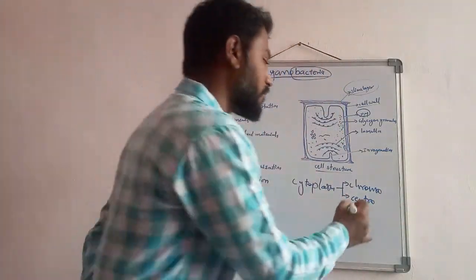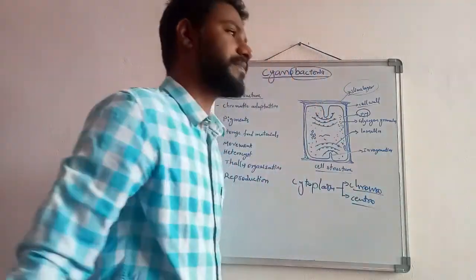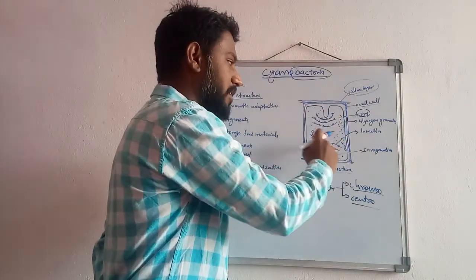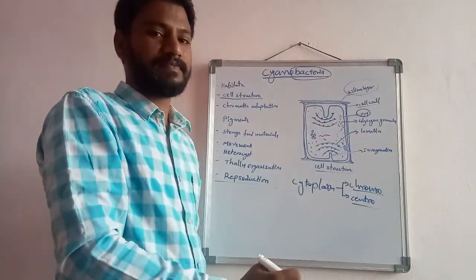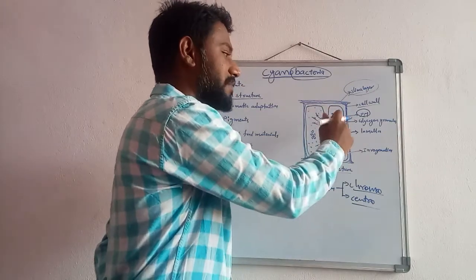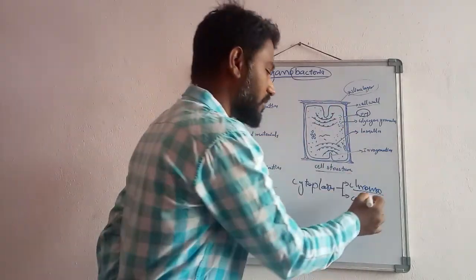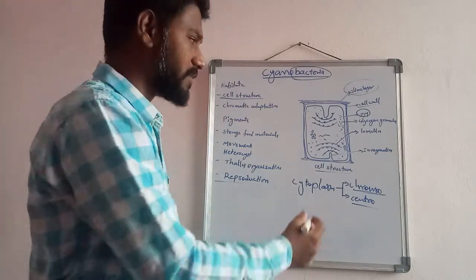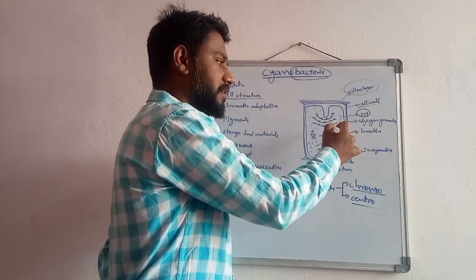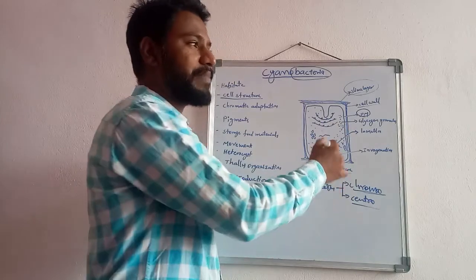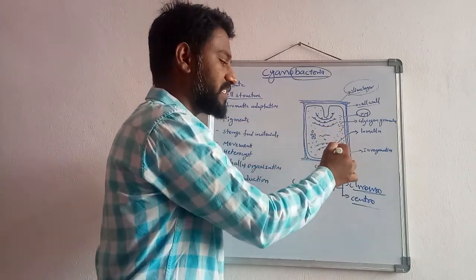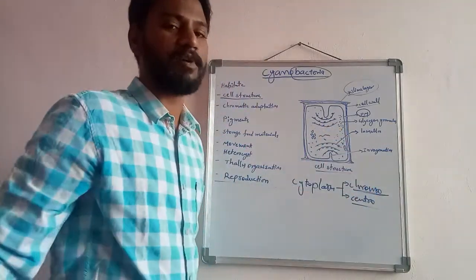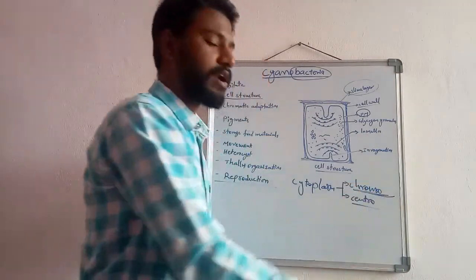So what is meant by chromoplasm and centroplasm? The peripheral region of the cytoplasm is called chromoplasm. Chromo means color. So the outer cytoplasm of the cyanobacteria appears in a colored form, that means chromoplasm.